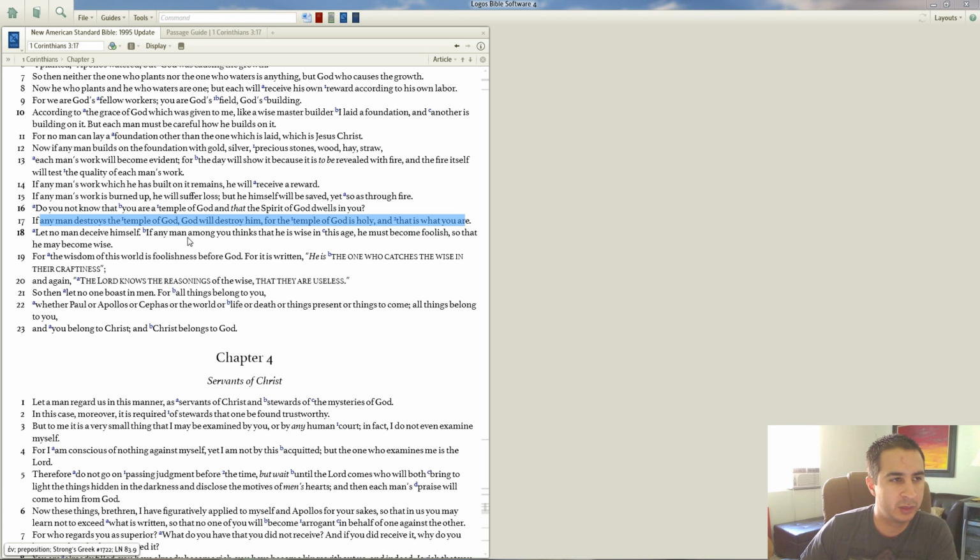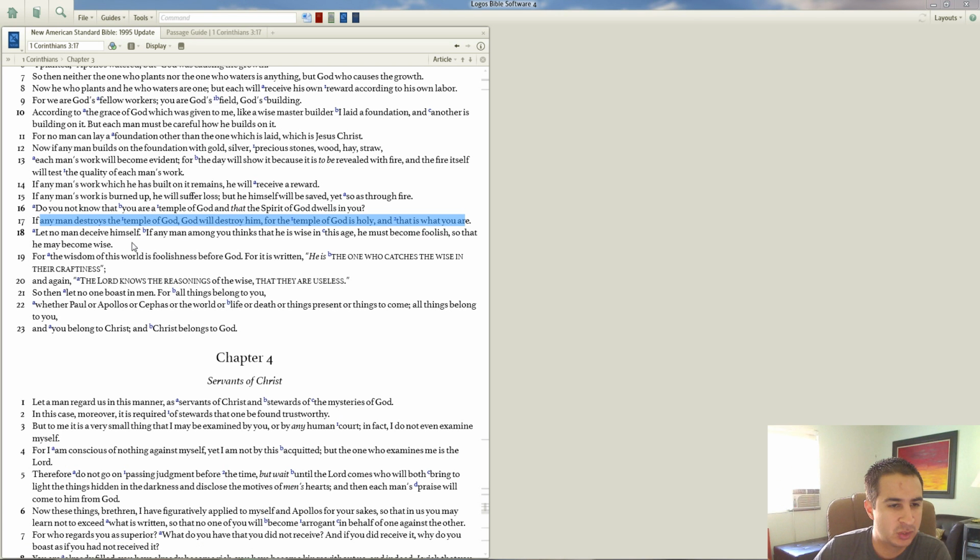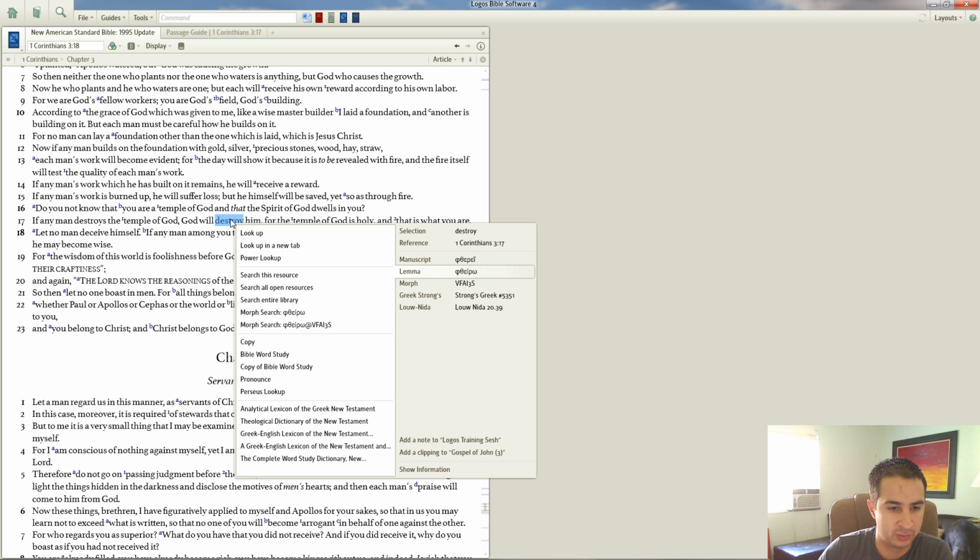The next thing we're going to do is determine the semantic range of the word destroy. And so remember we said that a word has multiple meanings, or it can be used in multiple ways. Well, it's time to figure out what all of our options are as far as the word destroy. What I'm going to do is right click here, destroy, and I'm going to go to a lexicon.